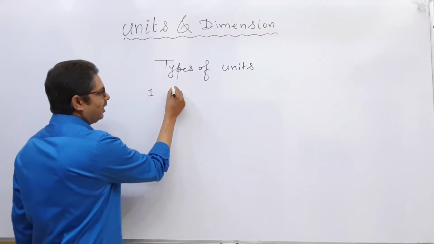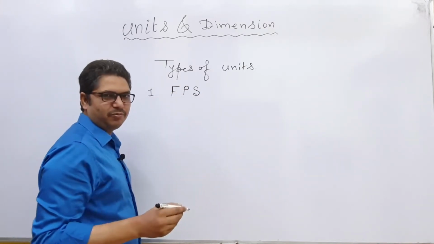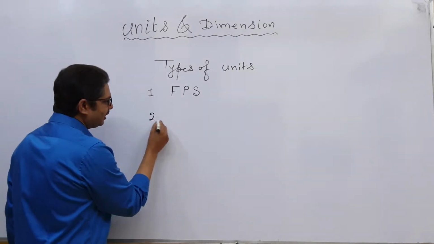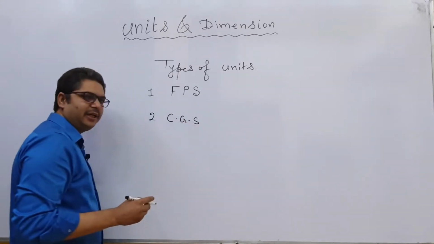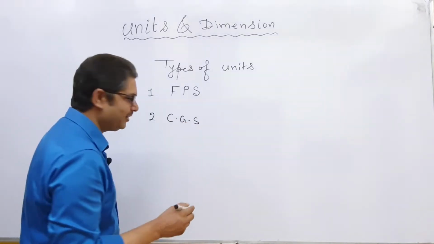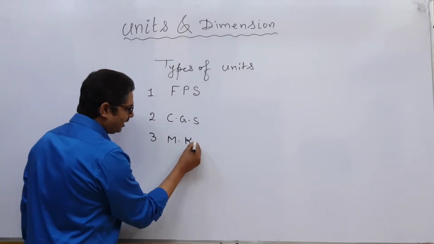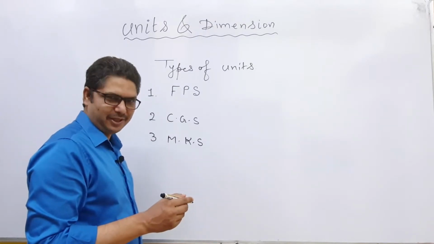First is FPS system, foot, pound, second. Number second is CGS system, centimeter, gram, second. Number third is MKS system, meter, kilogram, second.